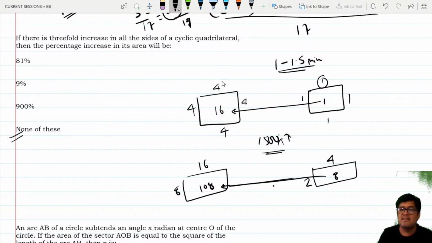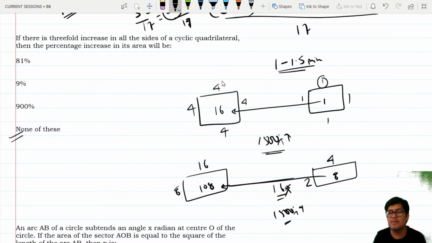You can go in this math. This is 16 times. 16 times means there's a 1500% increase in the area. 16 times. This is percentage. So in this manner, you can think faster and solve questions faster.